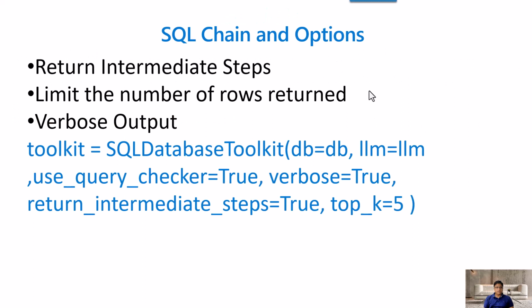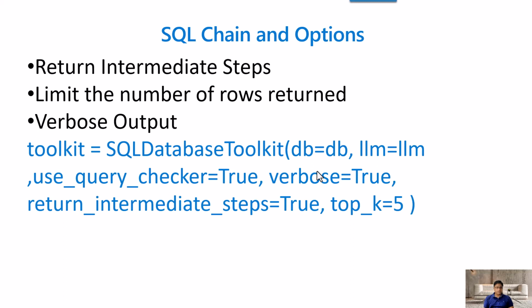When you configure the SQL chain, there are multiple options available, so let's understand these options. The first option is return intermediate steps. Whenever you fire a question to the SQL agent, it calculates some steps in between. One example could be how many employees are there.